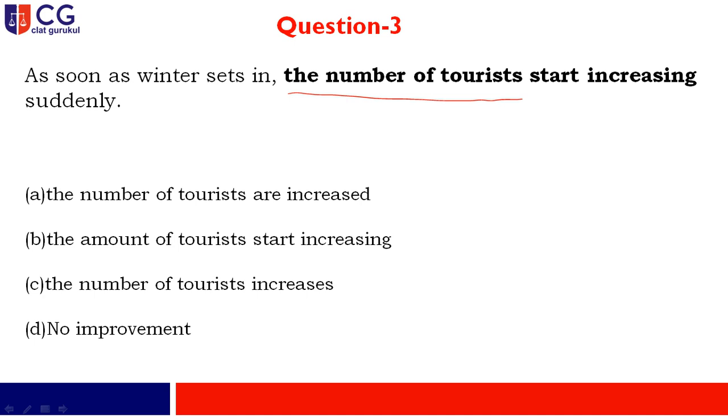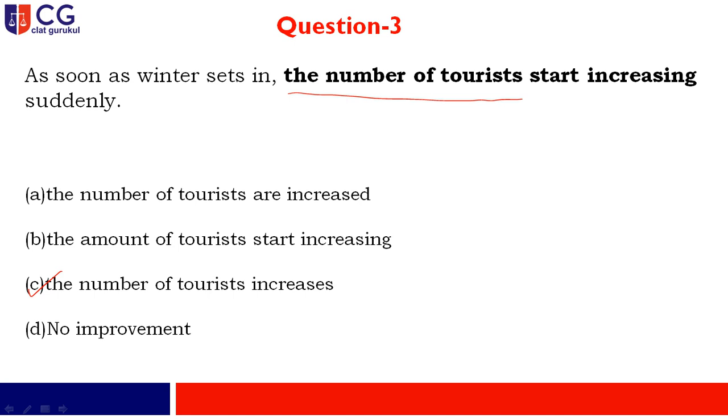Now my dear friend, I have already told you that the number will be a specific kind of number, and it is to be used as a singular subject. In that particular case, your verb will be taking the V5 form. V5 means ending with s or es. So the correct answer will be option C, the number of tourists increases suddenly. Because whenever the winter sets in, you can expect a large number of tourists moving around over there. So it is to be taken in simple present tense.